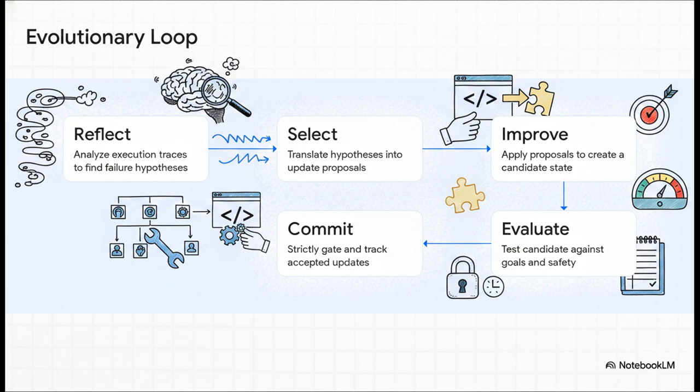Step 3 is improve. It applies those discrete updates via the standardized RSPL interfaces to create a provisional candidate state. Step 4 is evaluate. It rigorously tests this new candidate state against the original goals and strict safety invariants. And finally, Step 5 is commit. We are going to talk more about this crucial final step in just a second, but this strict loop right here, this is exactly what converts messy text modifications into rigorous, verifiable engineering.